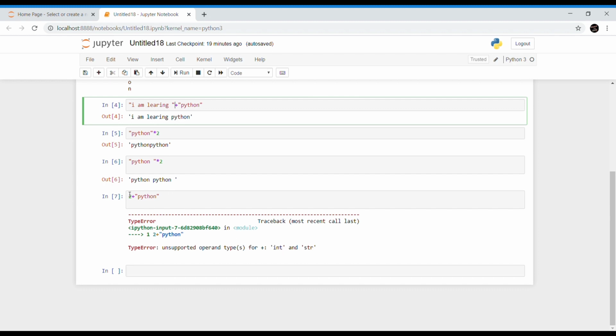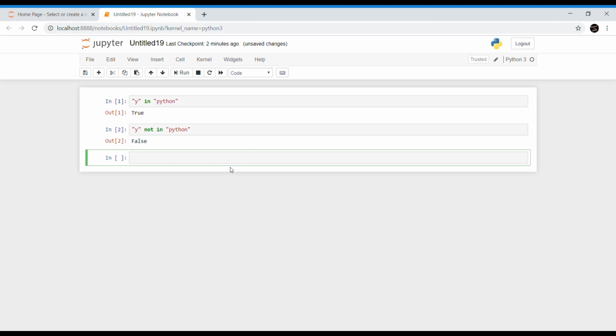So what happens if you try to concatenate an integer with a string? If we try to add an integer value to a string, it will generate an error. That is, a TypeError will be generated by the Python interpreter in case of incompatible data types, because this integer cannot be concatenated with this str type.